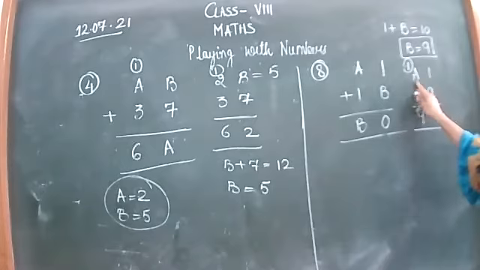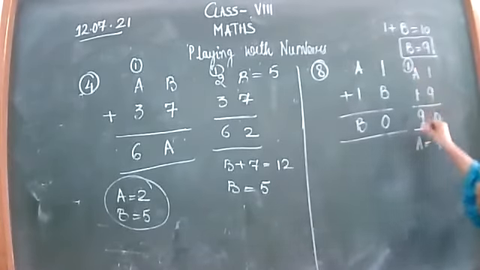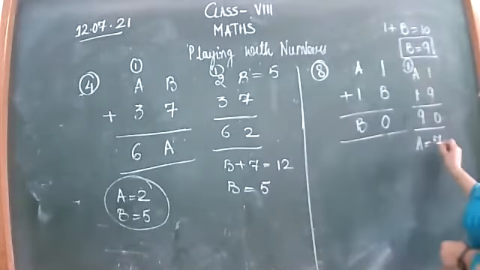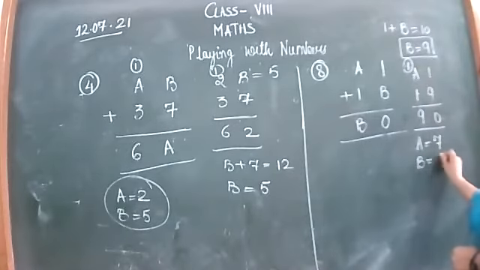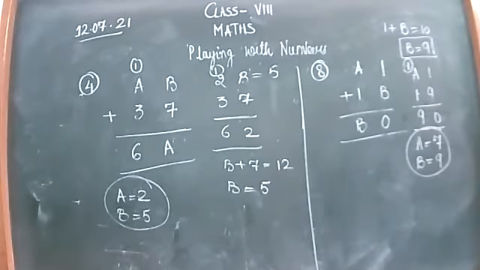So value of A will be 7. So 7 plus 2 is your 9. So the value of A is 7 and B is 9. Start the next part, 9th part.